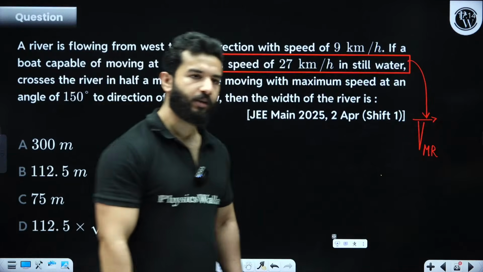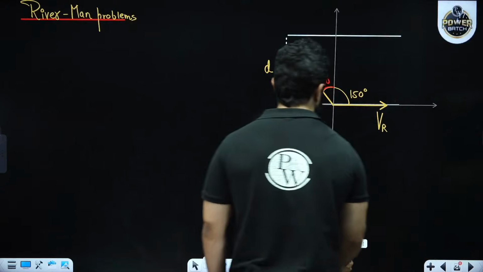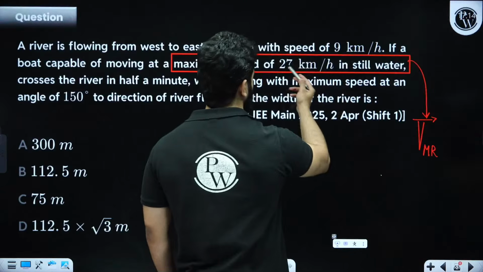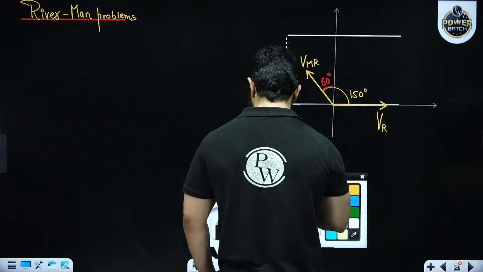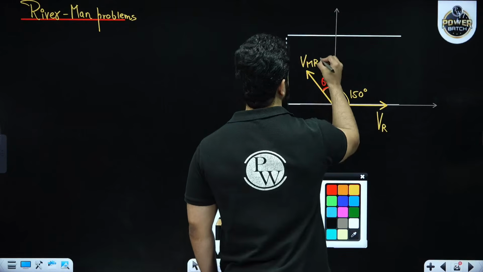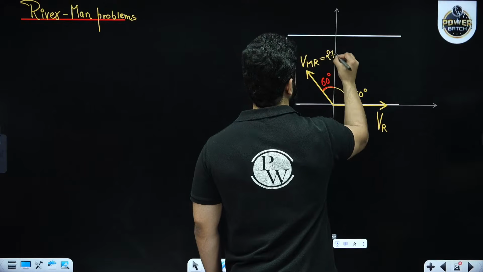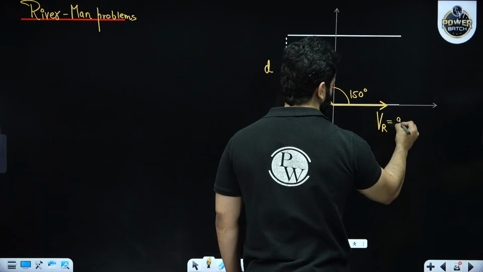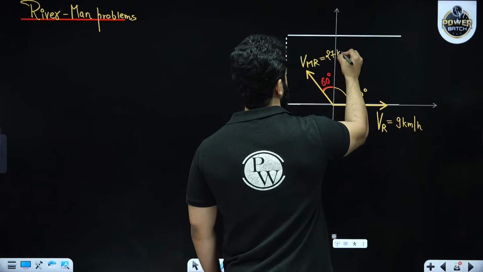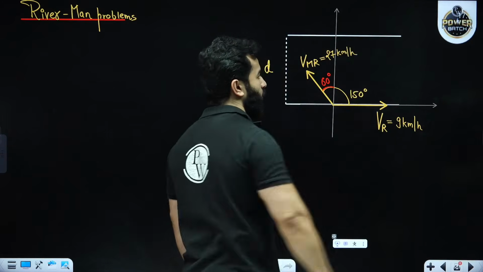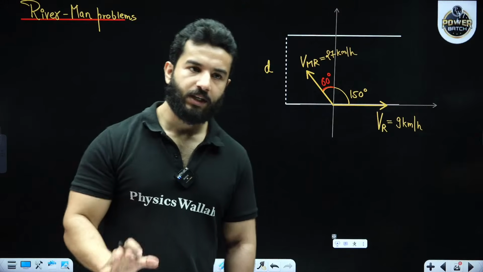VMR is 27 km per hour. All right, good. Everything's clear over here.